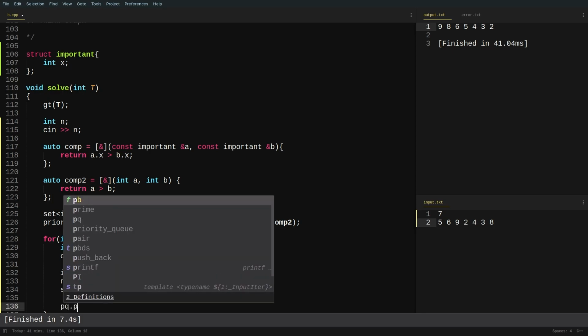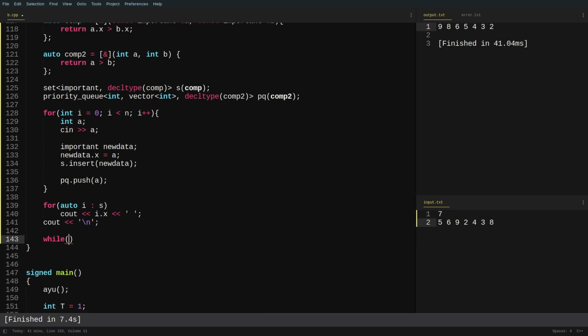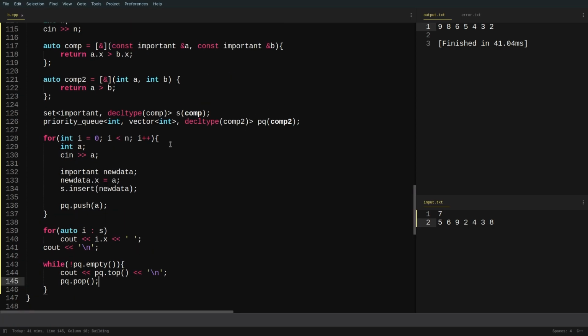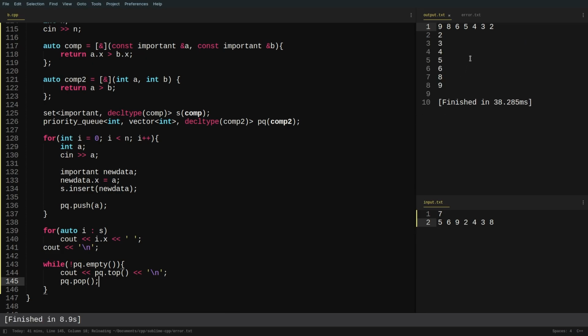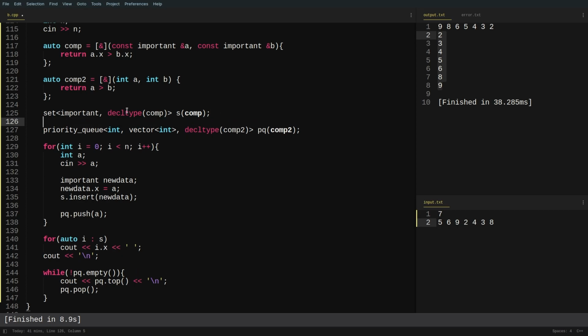So let me just push values into my priority queue, and at the end I'll print my priority queue as well. So while pq is not empty, I'll just print pq.top, print a new line here, and pop it from my queue, right? So you see that this should come in increasing order, I guess. So you see all the values are now arranged in increasing order. First of all, there is no syntax error in our code, and our code is working absolutely fine, right?